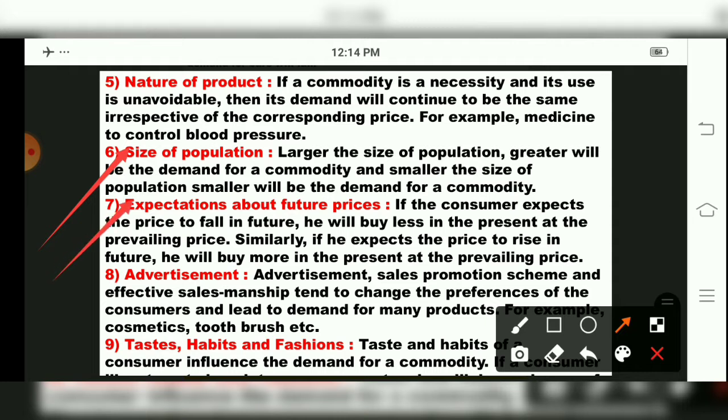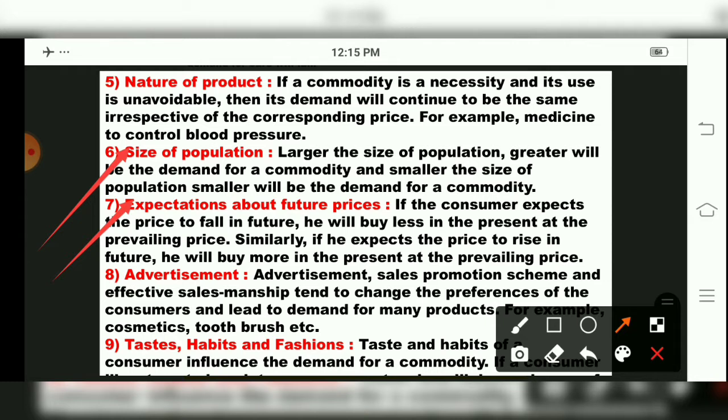Then the seventh determinant of demand is expectations about future prices. Now, a simple example I will give. Now I have to purchase mangoes. Now this is mango season, so I am giving an example of that only. In the month of April and March, the price of mangoes is too high, children. So everyone doesn't purchase, but compared to that, in the month of June and July, mango prices lower down, because that period is the off season of mangoes. Quantity wise there are more mangoes, and in June and July people stop eating mangoes as the rain starts.